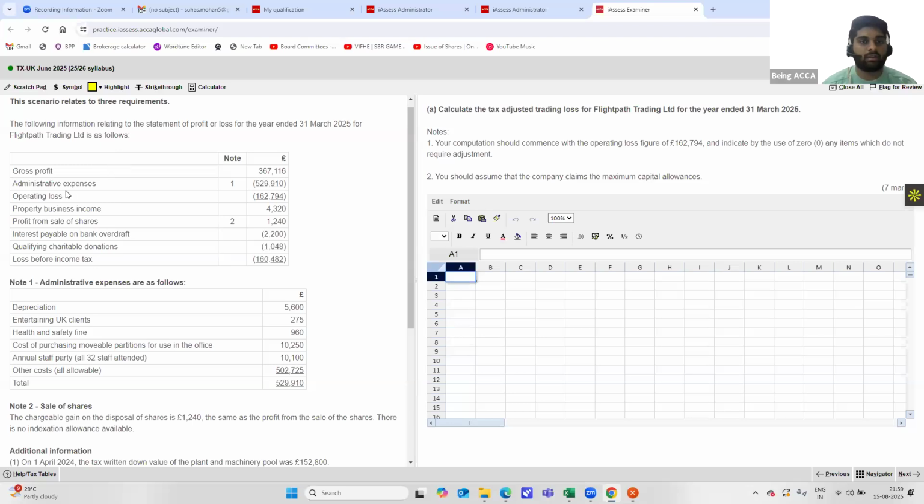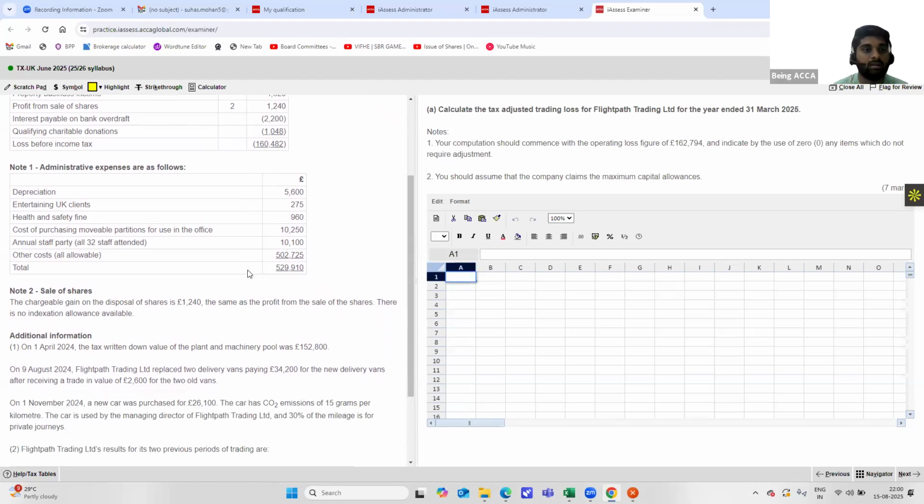As follows, the gross profit is 367,116. The administrative expenses are 529,910, and the loss comes up to 162,794. The property business income is 4,320. The profit from sale of shares is 1,240. Interest payable on the bank overdraft is 2,200, and the QCDs come up to 1,048 pounds.